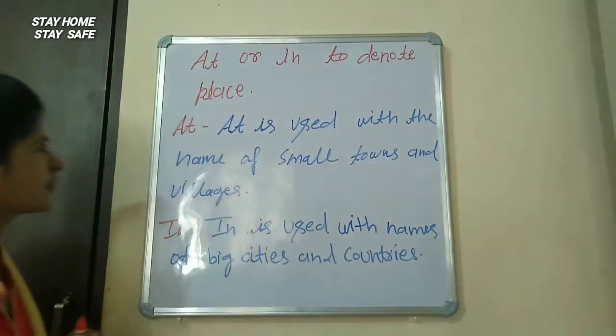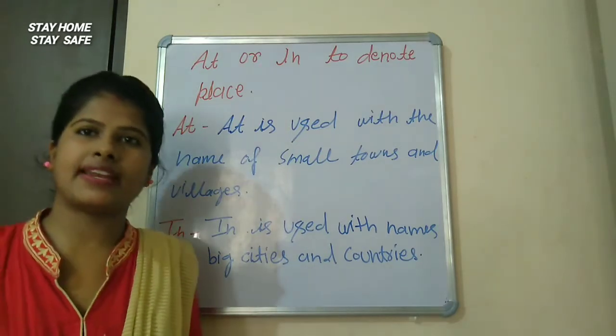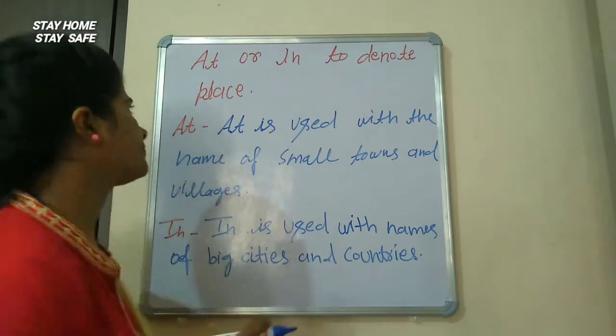Okay. So we will use at or in as a preposition to denote place.